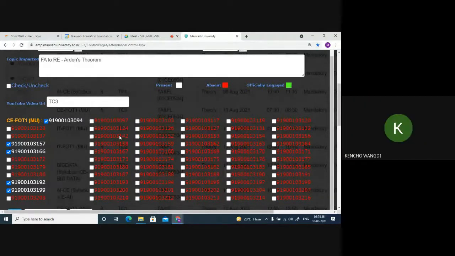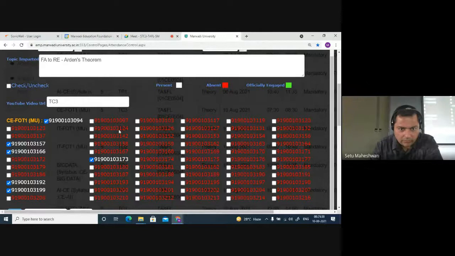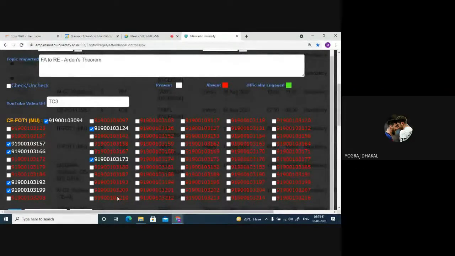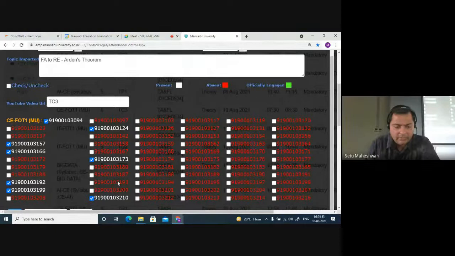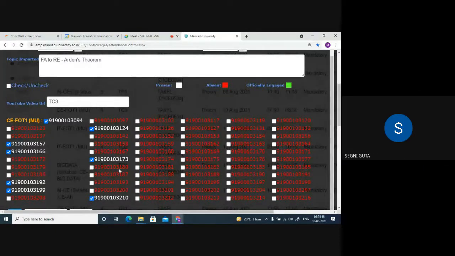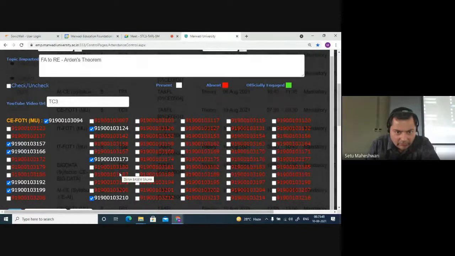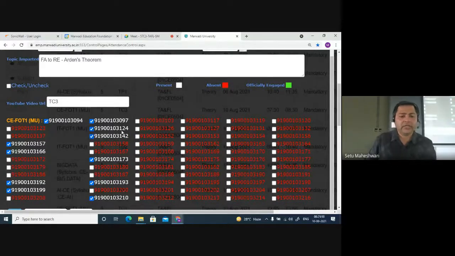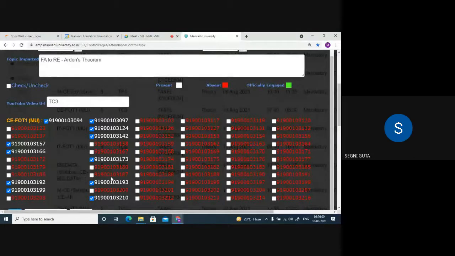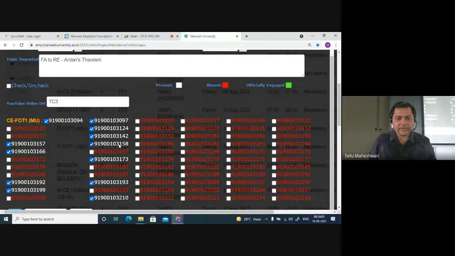173, sir. 124, 110. Anybody else? 97. There is no 97. There is 97. Okay. 192, 193, 142, I have marked. Anybody else from this column? 158. Anybody else? Anybody else from the second column? Fine. Move to the third column.